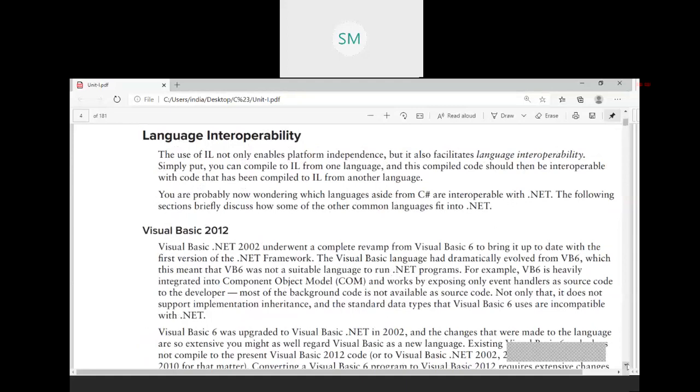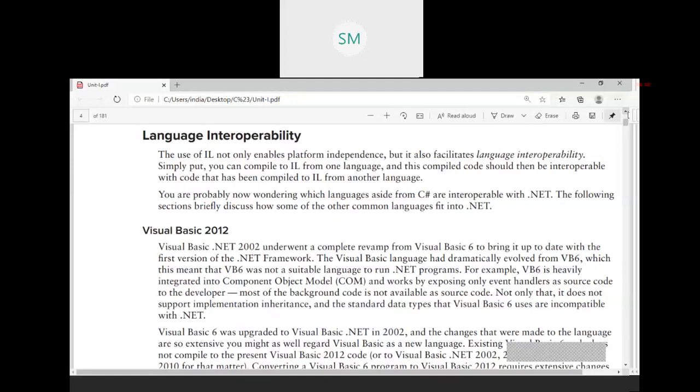Assume that you have developed a calculator or calendar application in VB.NET. That component can be directly used in C Sharp without making any changes. C Sharp directly supports that component which is developed in VB.NET. This feature is called language interoperability.